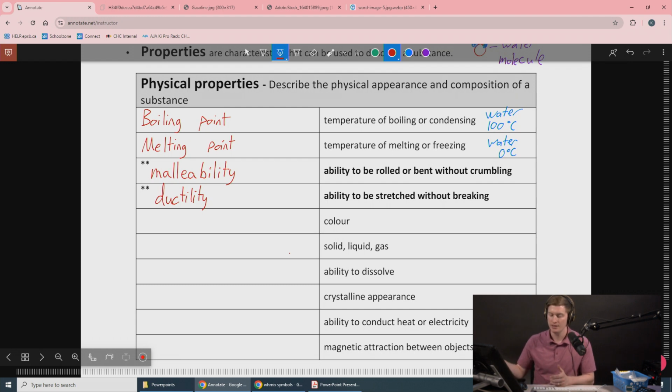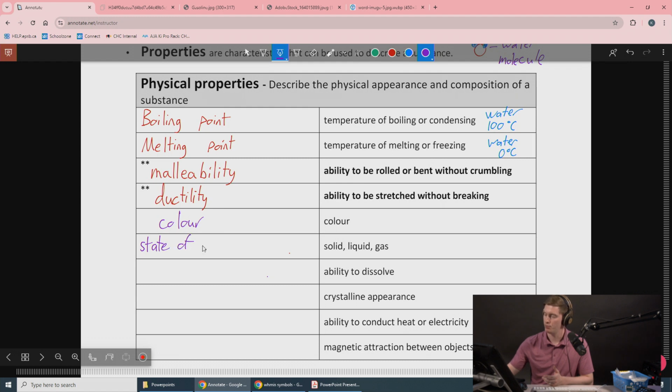The color, the physical color of a substance, is a property. So what color of light does it reflect? And what colors of light does it absorb? That's a physical property. There's not much else to write here. We'll just write color on the other side as well. The state of matter.